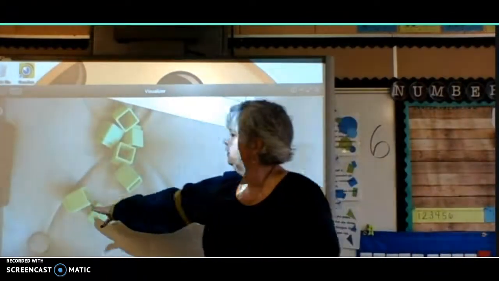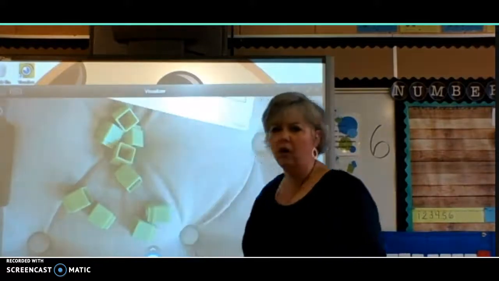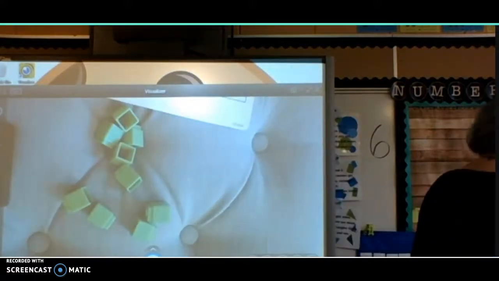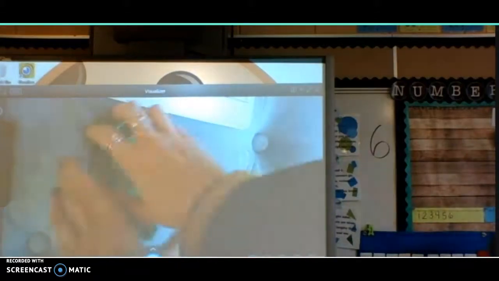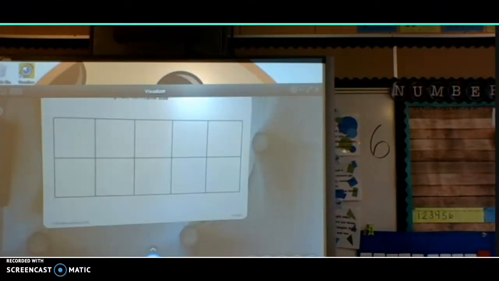I could count them. 1, 2, 3, 4, 5, 6, 7, 8, 9. Might be a little hard to know. So what I'm going to do is I'm going to organize them. I'm going to bring out a 10 frame. And this is a little slow catching up to Miss B. There we go. So we have our 10 frame.